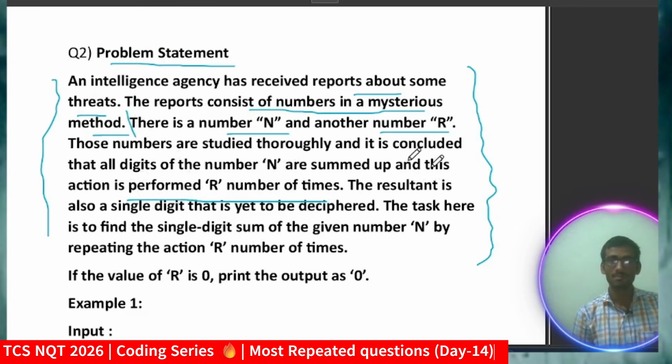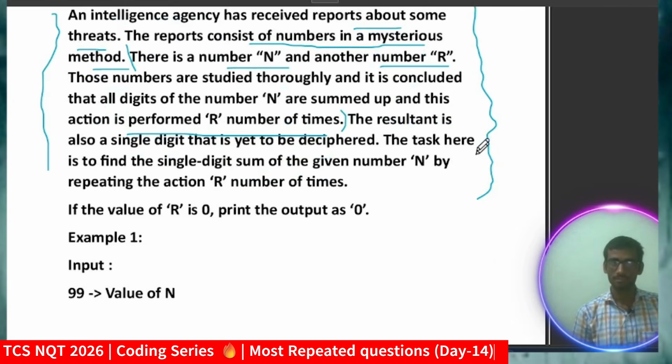They might give it to you in a descriptive way, but you have to grasp the logic and context of the question, that what exactly they are asking. If you get the logic and understand the question scenario, then it will be quite easier. It won't be tough, but yes, it will take some time and you have to practice. That is why we have launched the playlist now, so that you can practice more questions. We have already covered more than 40 questions in this series till now.